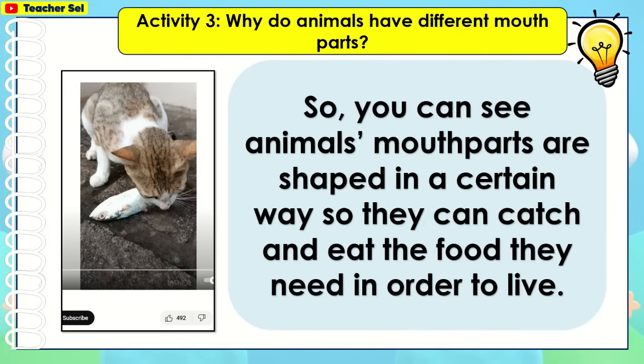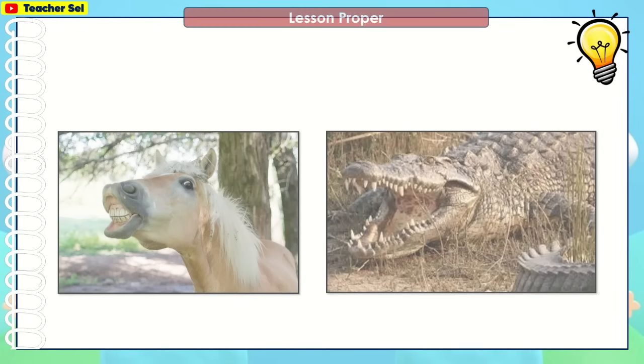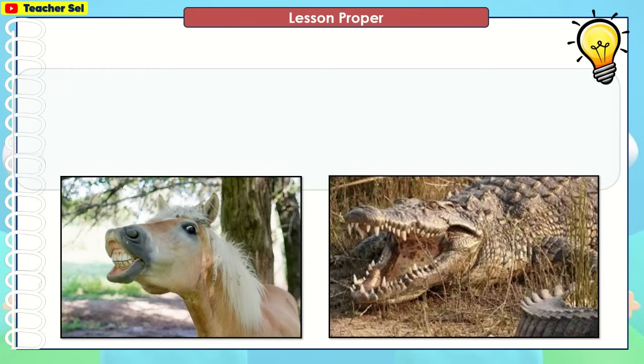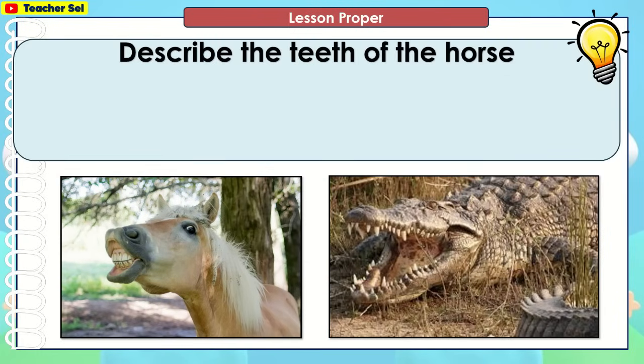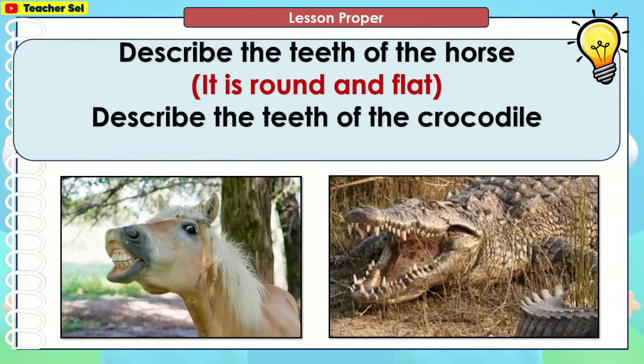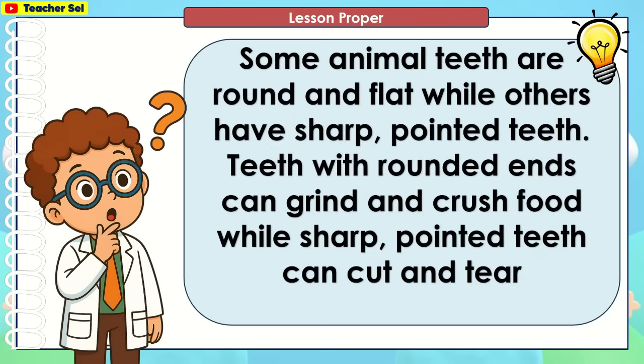So you can see animals' mouth parts are shaped in a certain way so they can catch and eat the food they need in order to live. Look at the teeth of horse and crocodile. Describe the teeth of the horse. It is round and flat. Describe the teeth of the crocodile. They are all pointed. Some animal teeth are round and flat, while others have sharp, pointed teeth. Teeth with rounded ends can grind and crush food, while sharp, pointed teeth can cut and tear food.